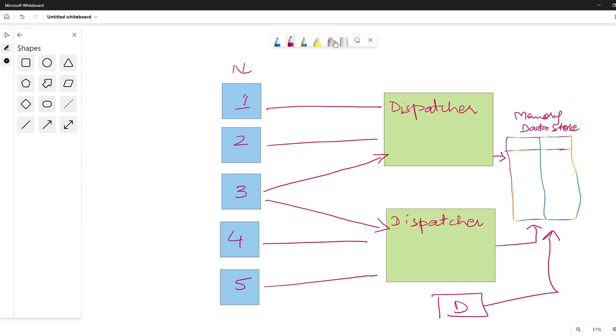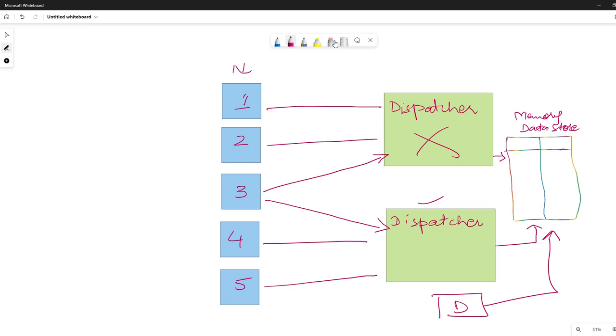If this dispatcher is down, dispatcher 2 can handle the likes, receive the data, fetch the data from the in-memory store, and service the client. So in this way, this is a scalable solution, and also objects are not dependent on each other. So this looks like a good scalable solution.